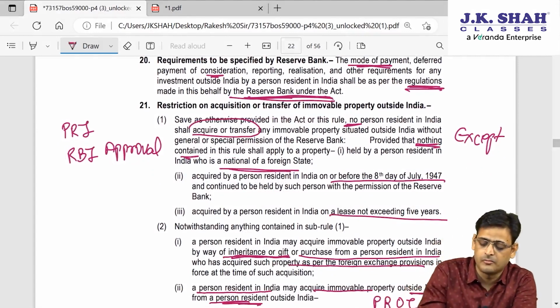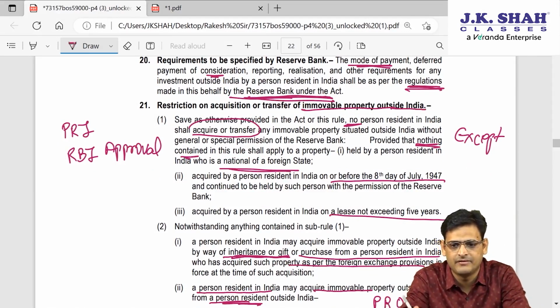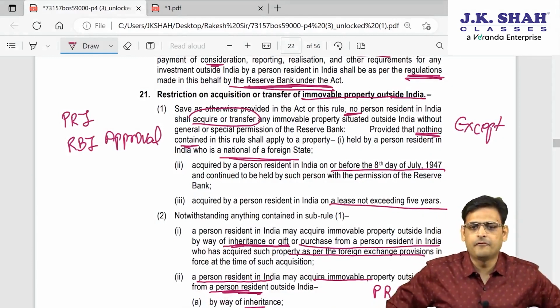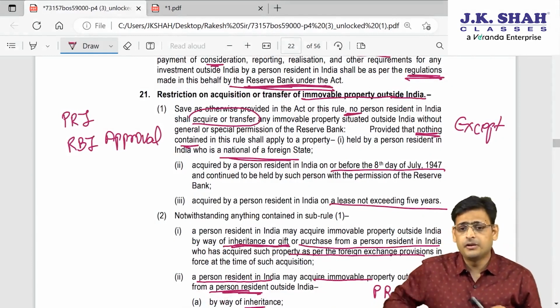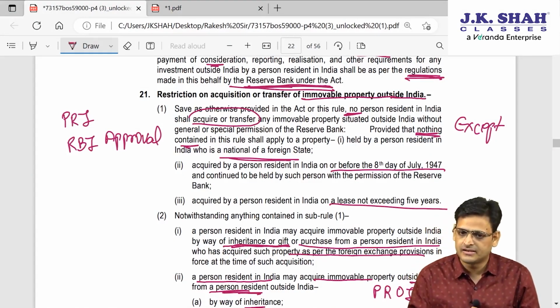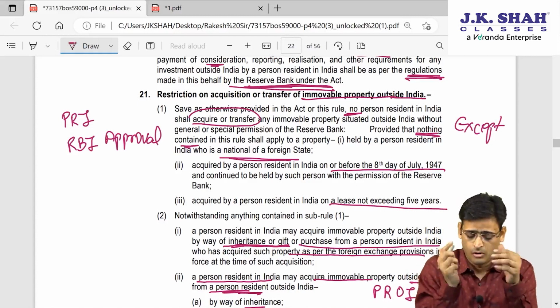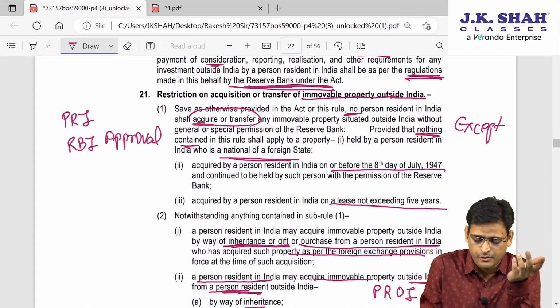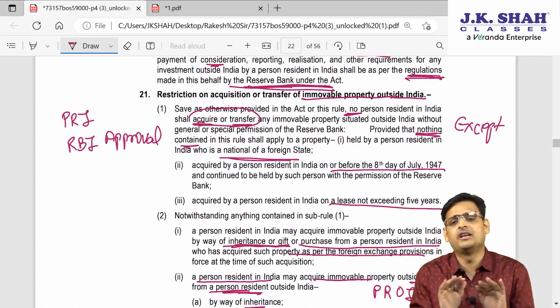Now the next point is about immovable property. When you are holding immovable property outside India, there are certain restrictions which I will teach you now. If you have immovable property outside India or you want to acquire immovable property outside India or sell it, normally you need RBI approval. Normally you need RBI approval.